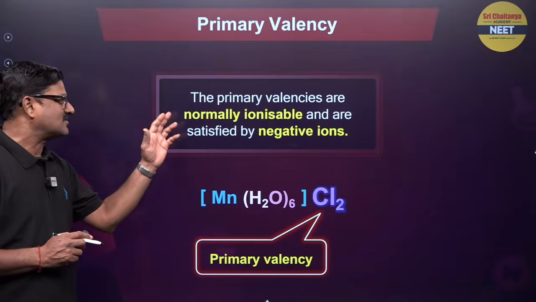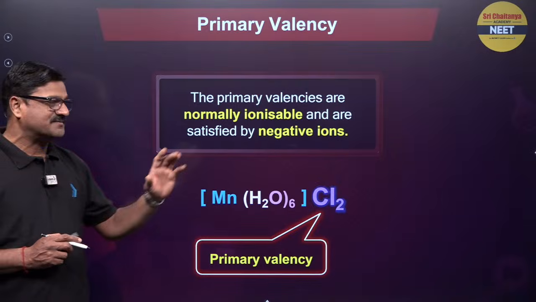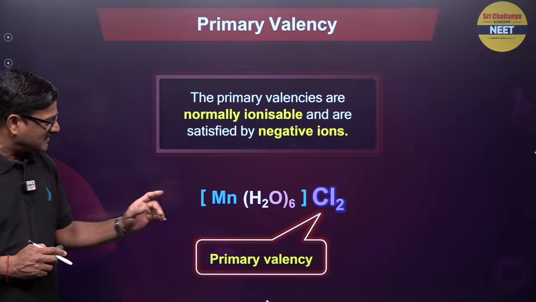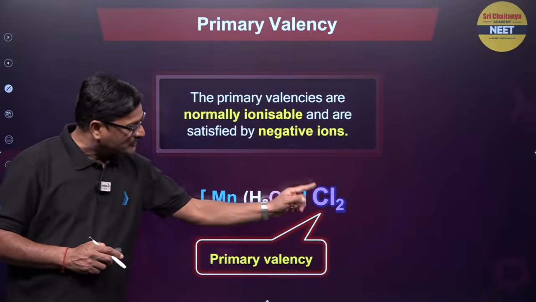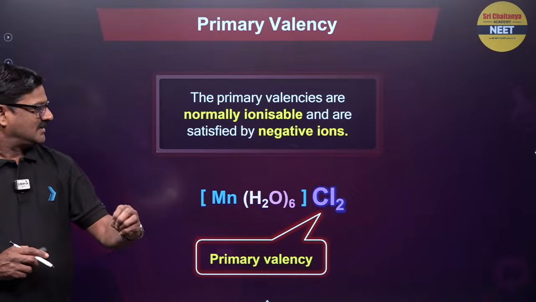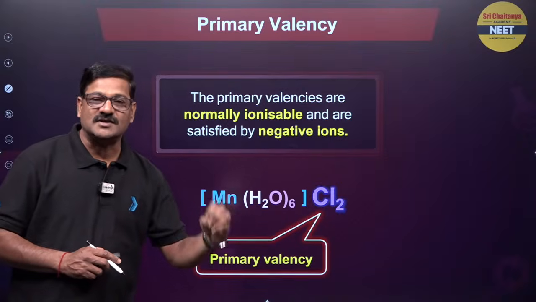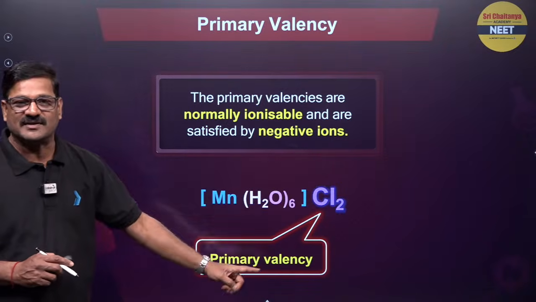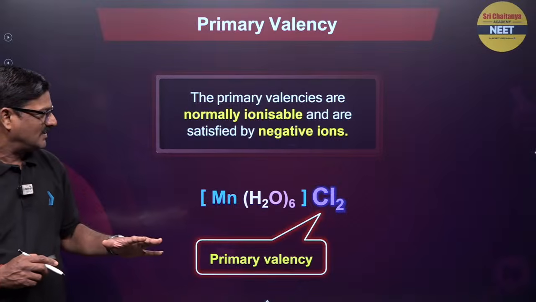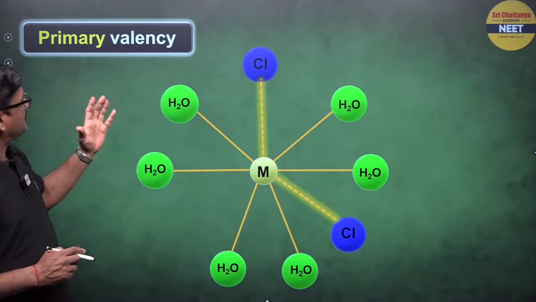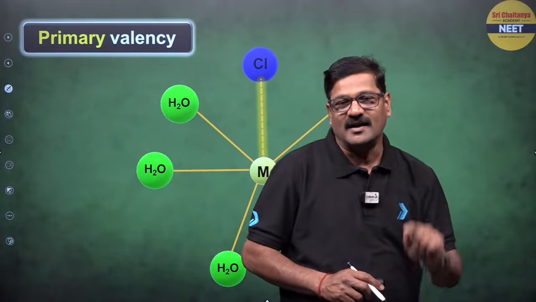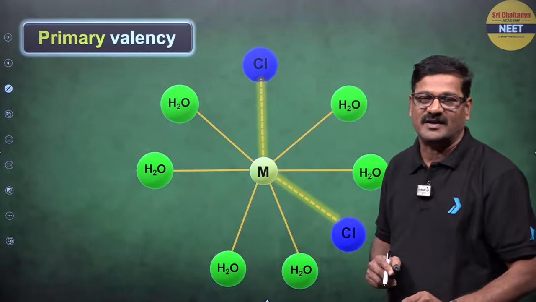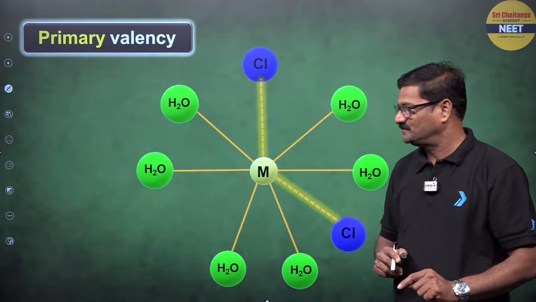Primary valencies are normally ionizable and are satisfied by negative ions. If you see [Mn(H2O)6]Cl2, anything outside the square bracket is satisfied by the counter ion, and that counter ion is given as the primary valency. Here the primary valencies are indicated by a dotted line and the secondary valency is indicated by a solid line.